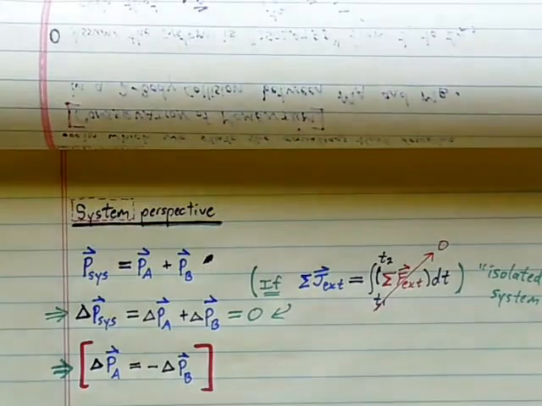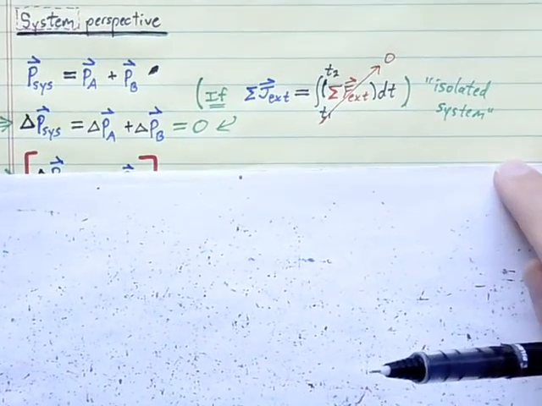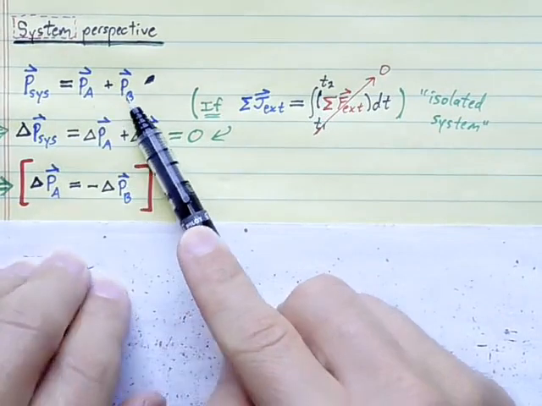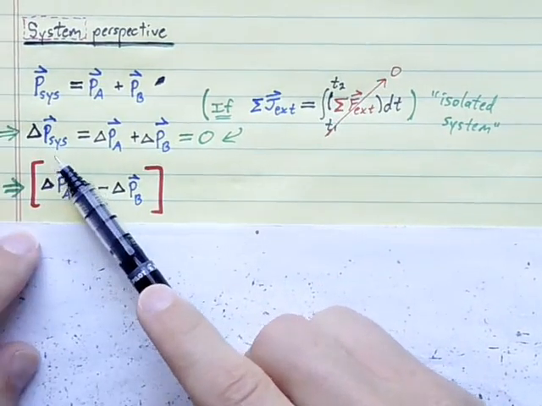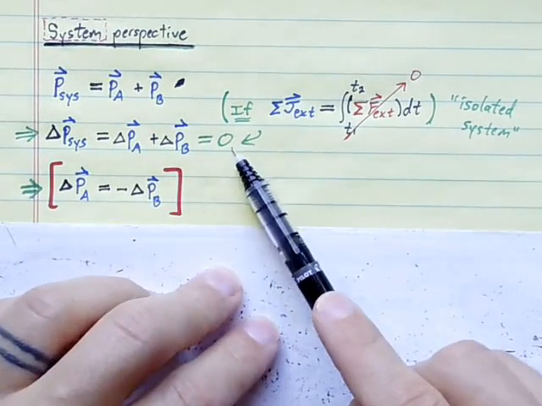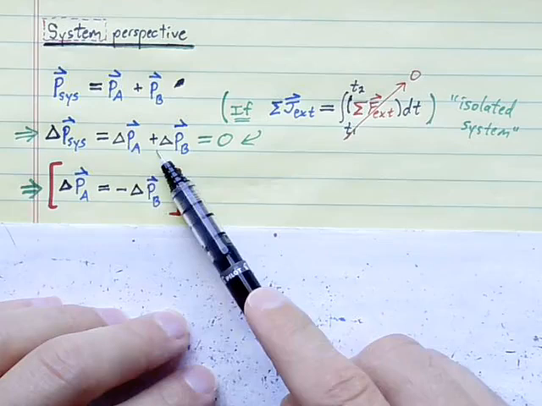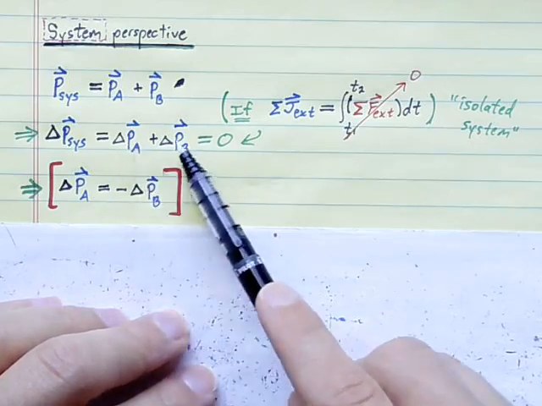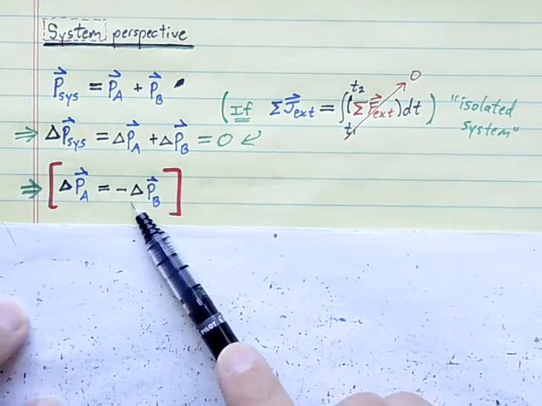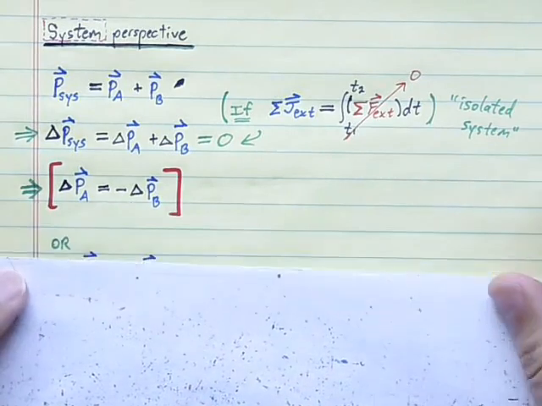Okay, we can re-arrive at those ideas from a slightly different perspective if we start from the system perspective, in which the momentum of the system is expressed as the momentum of A plus the momentum of B. So the change in the momentum of the system is given by the change in momentum of A plus the change in momentum of B. And that will be 0 if the net external impulse is 0, if our system is isolated. Since the sum of the changes in the momentum of A and B is 0, we arrive again at the conclusion that the change in momentum of A equals the opposite of the change in momentum of B. There's a momentum transfer. Whatever A gains, B loses, and vice versa.